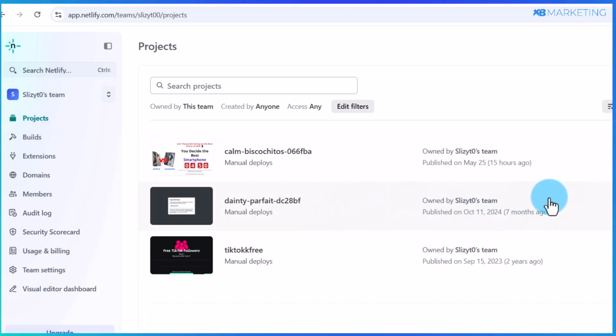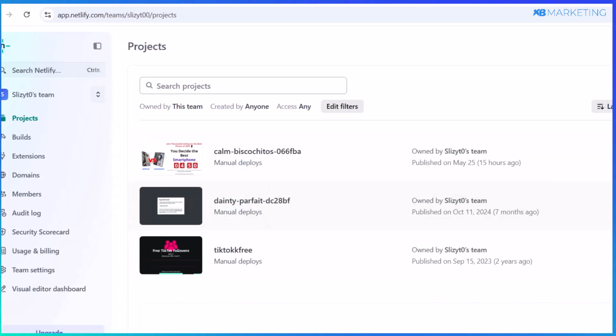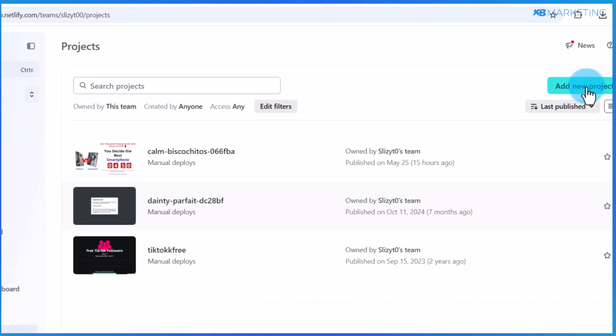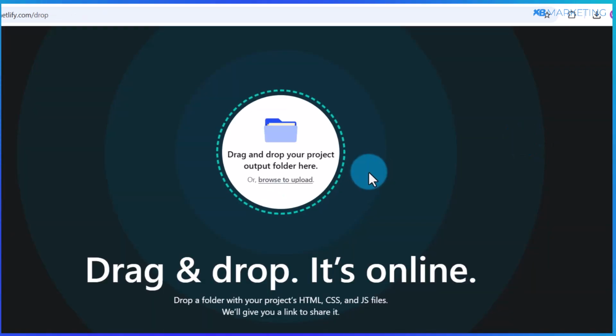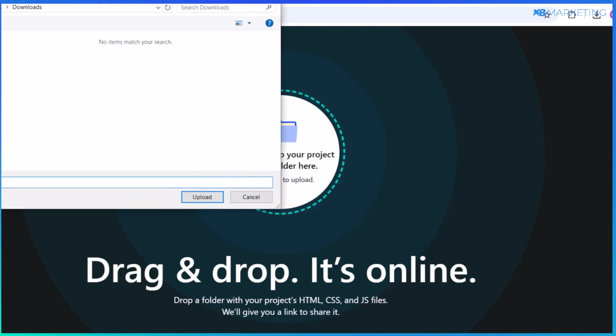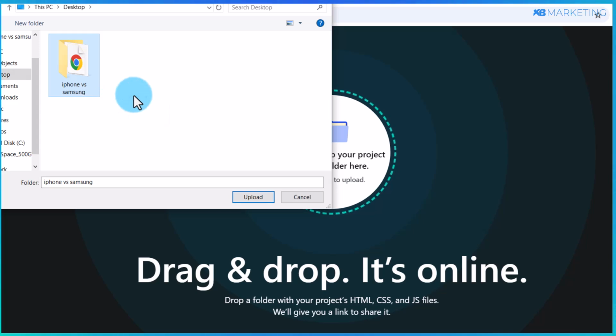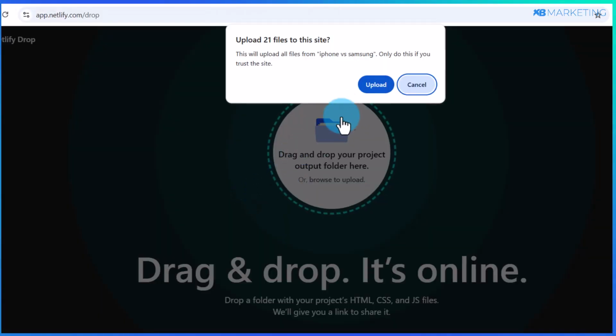And as you can see here, I have uploaded several landing pages on this account right here. All you just need to do is to click on the add new project button. And now you want to then click on deploy manually. And if you do that, it's going to bring you to this page. And all you just simply need to do is to click on browse to upload. You want to look for where you downloaded this landing page to your device and you want to simply select the folder. So once you select the folder, all you need to do is to click on upload.